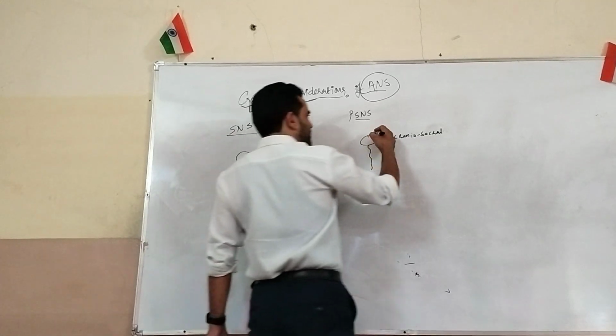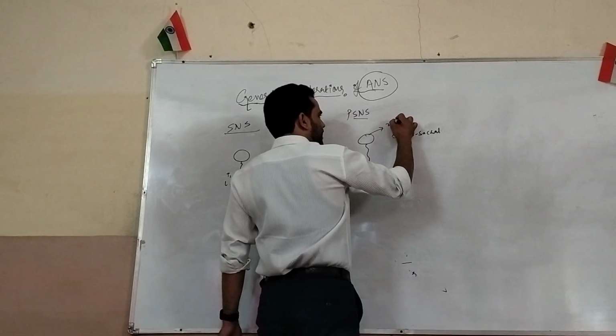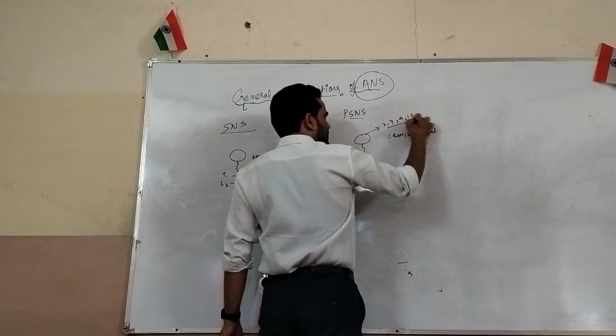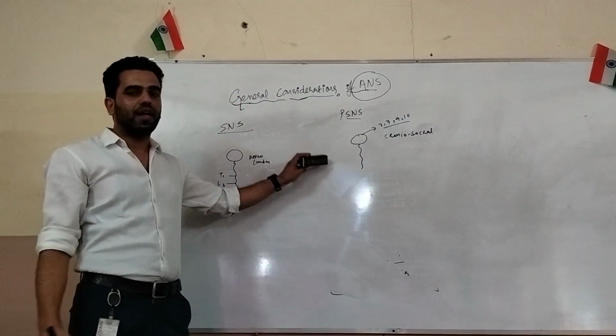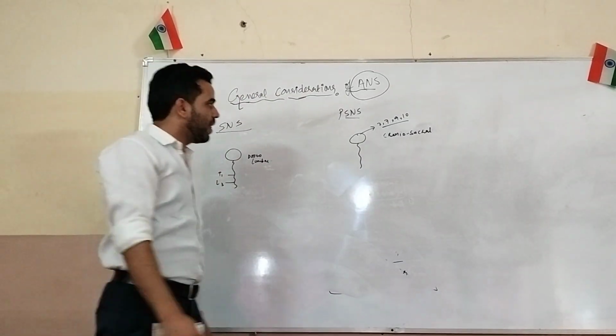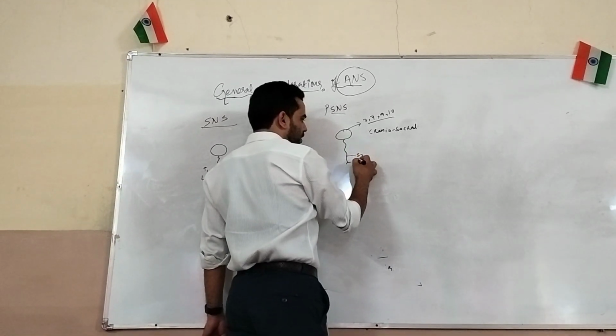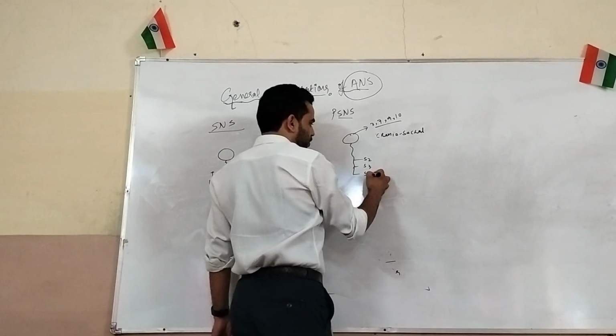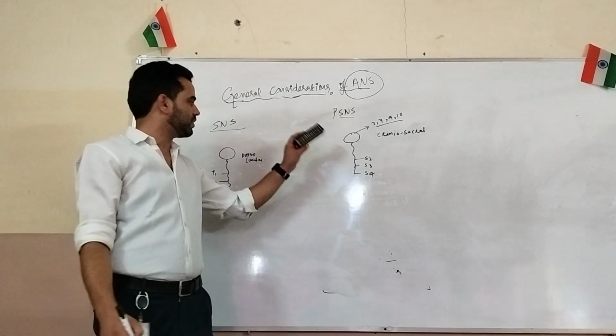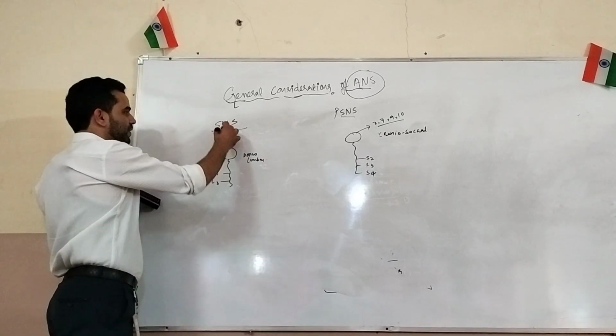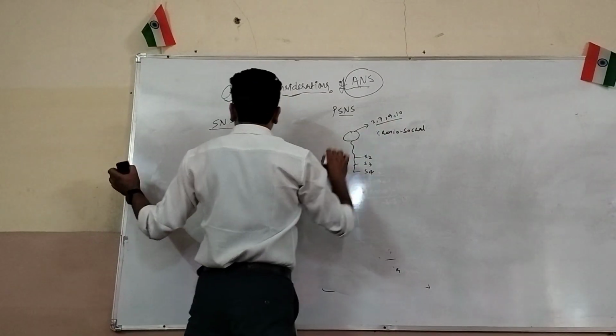From the cranium, the cranial nerves are 3, 7, 9 and 10. These are the cranial nerves that originate from the parasympathetic nervous system. That's why it's called craniosacral. And sacral, S2, S3 and S4. These are the nerves from where they originate. So the sympathetic nervous system is dorso-lumbar, and the parasympathetic is craniosacral.